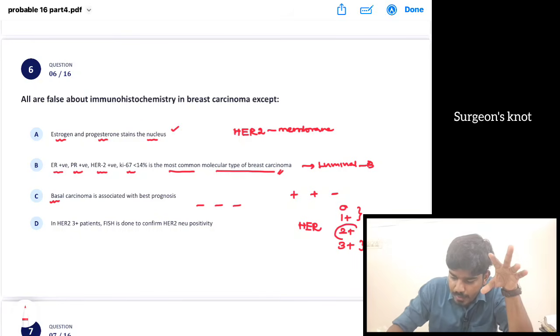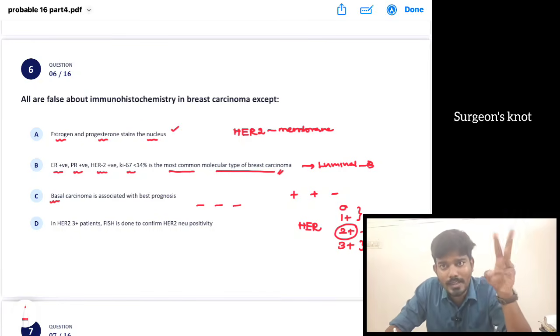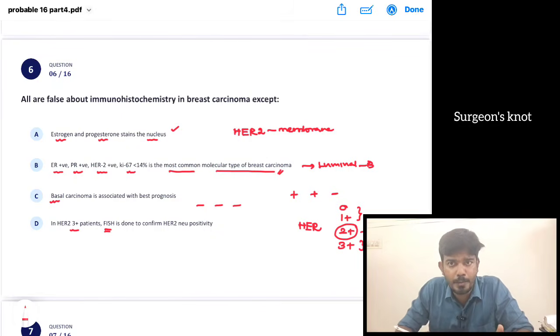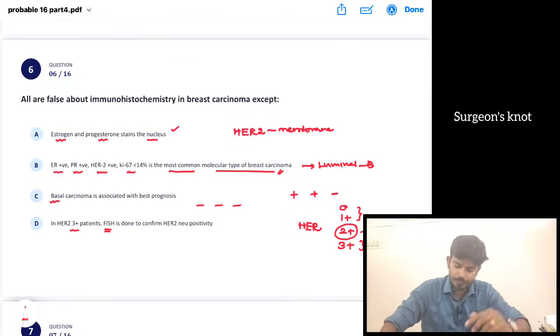இந்த 2 plus ஆயிருச்சுன்னா we have to do a FISH பண்ணி பார்த்துட்டு அதில் பாசிட்டிவ் வந்துச்சுன்னா we have to consider that as 3 positive. அதில் நெகட்டிவ் வந்துச்சுன்னா we have to consider it as 0 or 1 positive. ஸோ அப்போ வந்து Herceptin கொடுக்க தேவையில்லை. இங்கே என்ன கொடுத்துருக்காங்க? HER2 3 positive, FISH டன் பண்ணணும், confirm FISH பண்ணணும். HER2 3னா confirm அது HER2 positive தான். We are going to give trastuzumab for this patient.